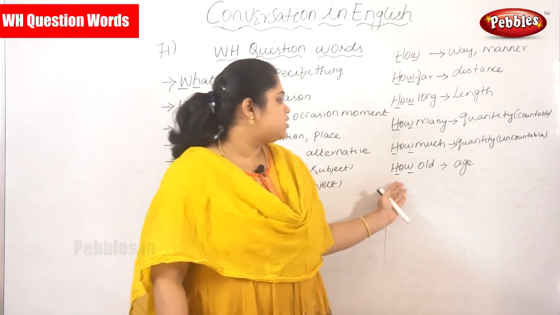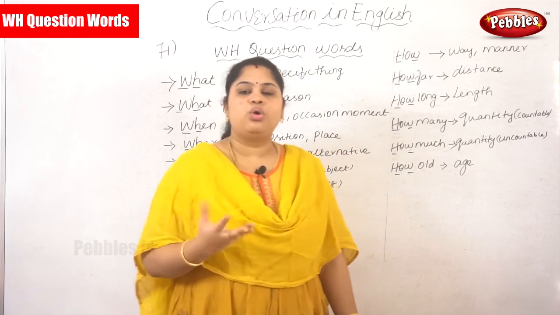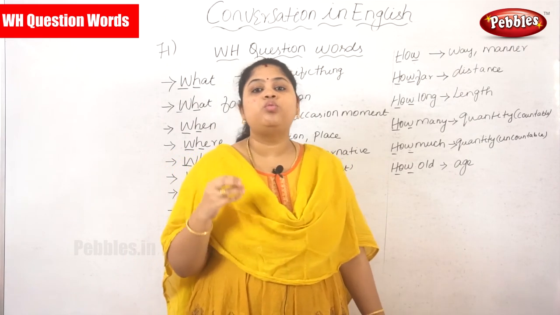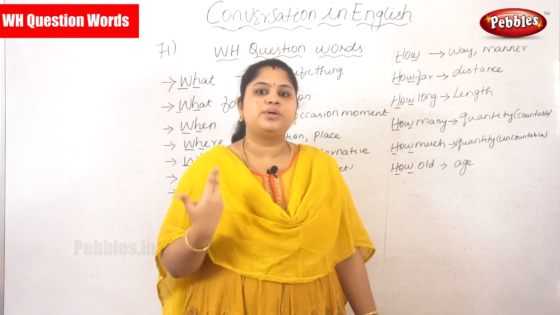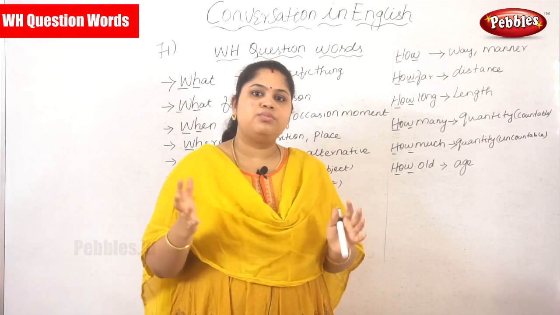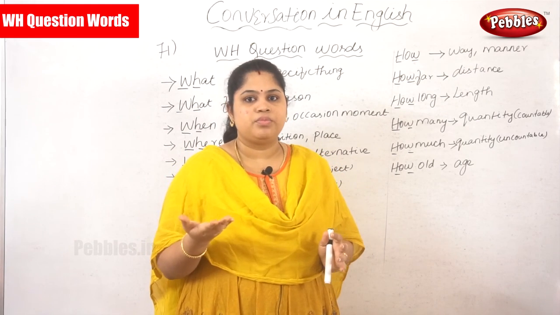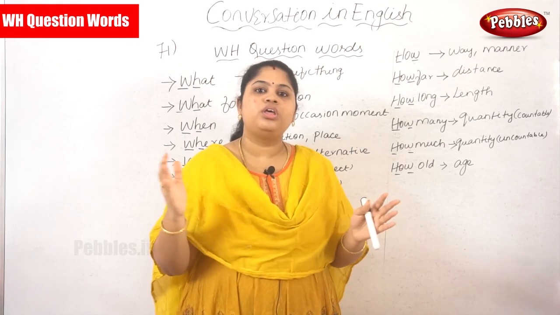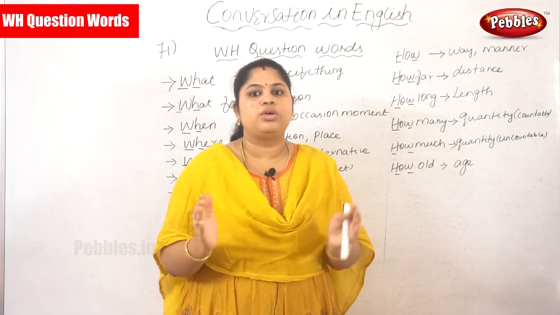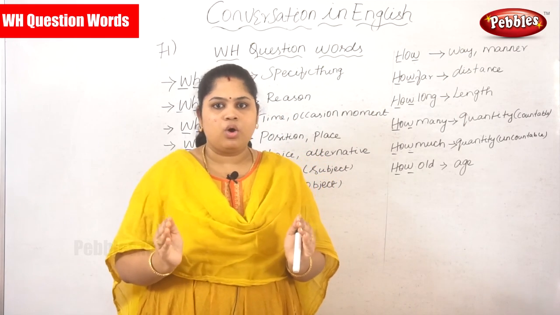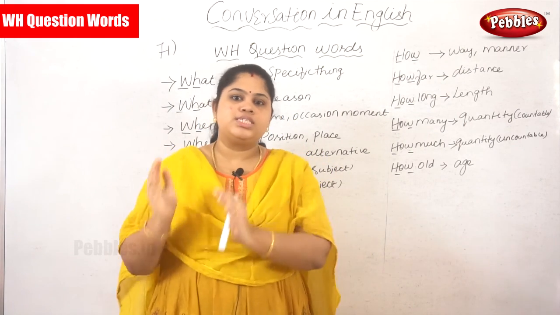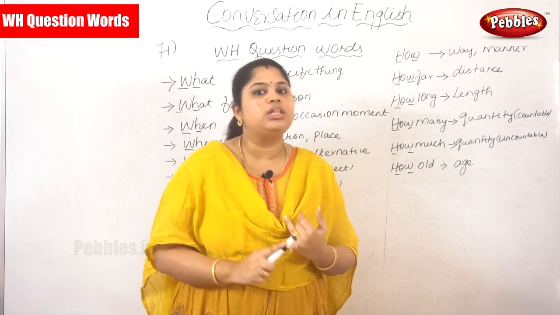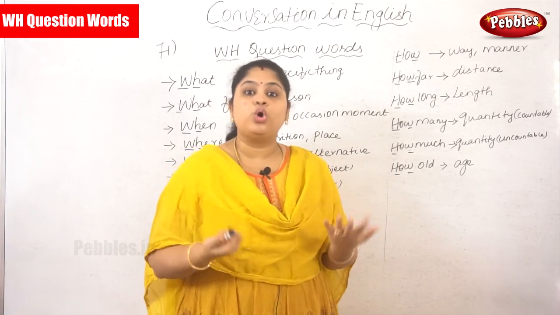Okay, so next, how old. How old is always related to age. Age doesn't only represent a person's age. For example, if there is a machine that has been used for a long time, you ask how old is this? How old is this means how long the machine has existed, or how many years, calculating the machine's age from the buying date to the selling date. So how old is always related to age. Age means not only a person's age, you can also use it for an object.